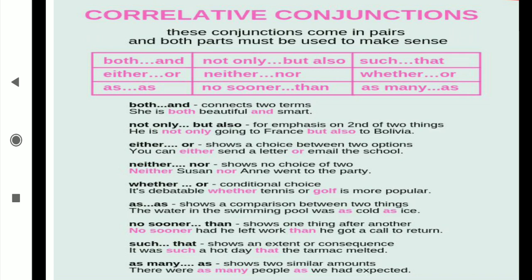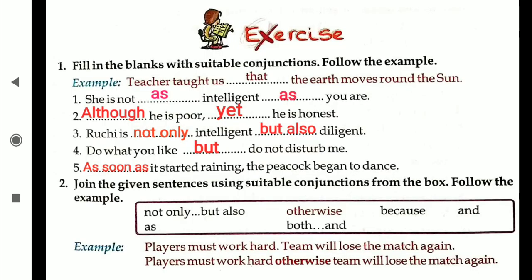The water in the swimming pool was as cold as ice. No sooner had he left work than he got a call to return. Such that shows an extent or consequence. It was such a hot day that the tarmac melted. As many as: there were as many people as we had expected.